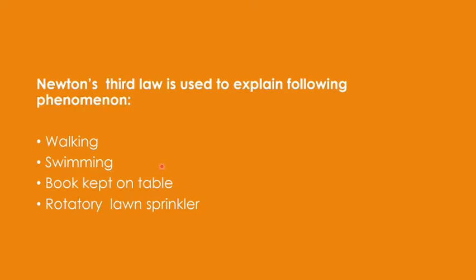Similarly, when you keep a book on the table, what is happening? The book exerts a force in the downward direction and the reaction force comes in the upward direction. Both are equal, and that is why the book at rest remains at rest. Similarly, a lawn sprinkler is made to rotate because water comes out from the holes, and as a result it is able to rotate. So both action and reaction are there. It means a single force cannot exist; forces always exist in pairs.